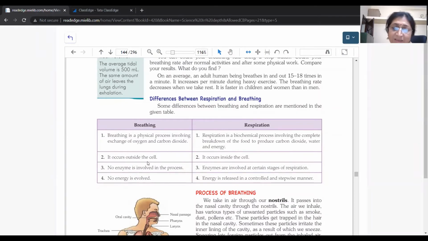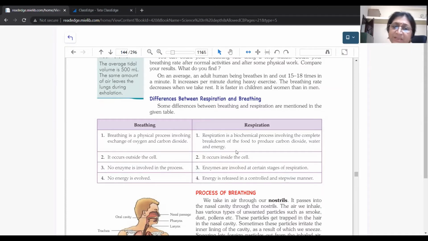Second, breathing occurs outside the cell, and respiration occurs inside the cell, in the mitochondria. Okay, then no enzyme is needed in breathing, but some enzymes are needed for the respiration stage. And no energy is evolved in breathing, but in respiration the energy is released. So this is the basic difference between respiration and breathing.